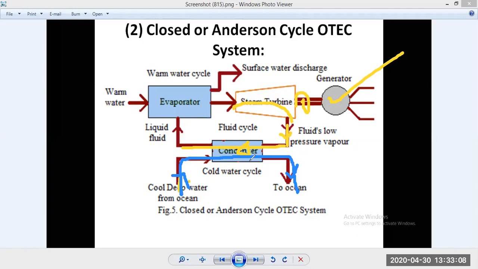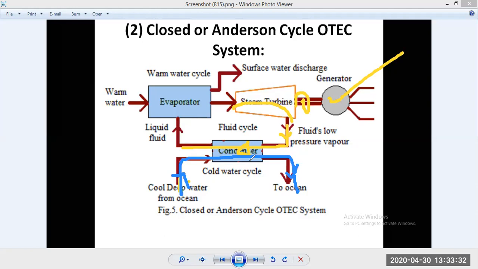Although it has very low efficiency, it produces electricity throughout the year with low maintenance and operating costs, and without any emissions, pollution or environmental effect.